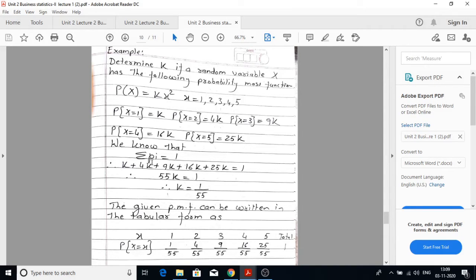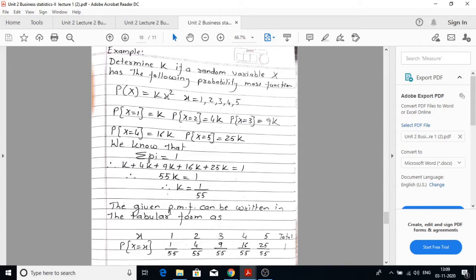Now we know that summation of p_i must be equal to 1. Therefore, k plus 4k plus 9k plus 16k plus 25k must be equal to 1. So we can say that 55k is equal to 1. Therefore, value of k becomes 1 upon 55.